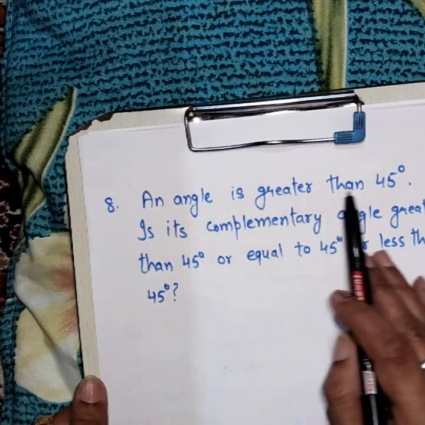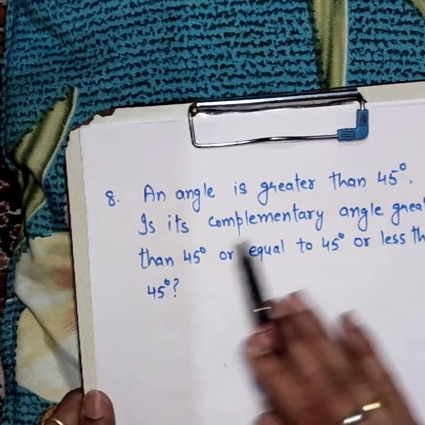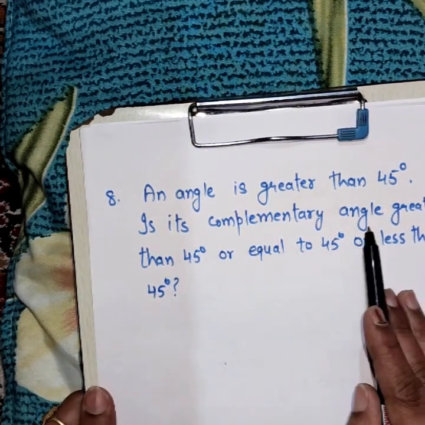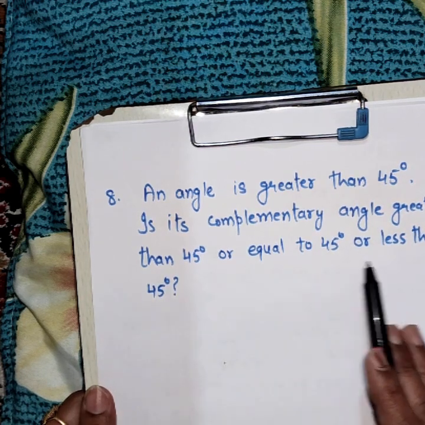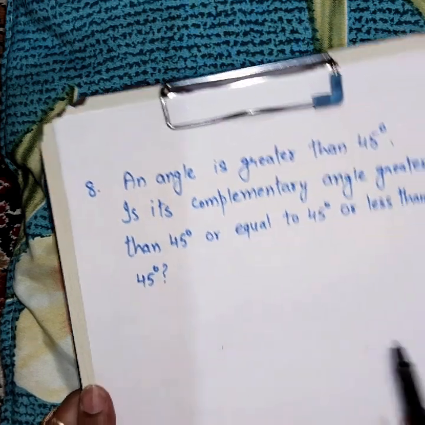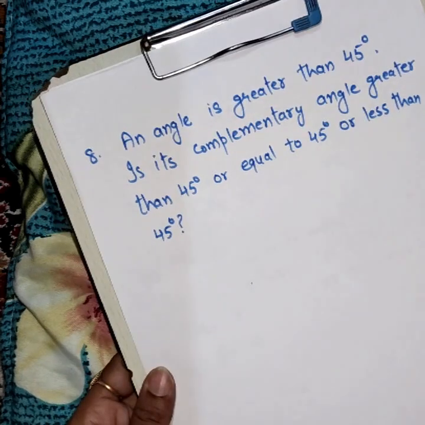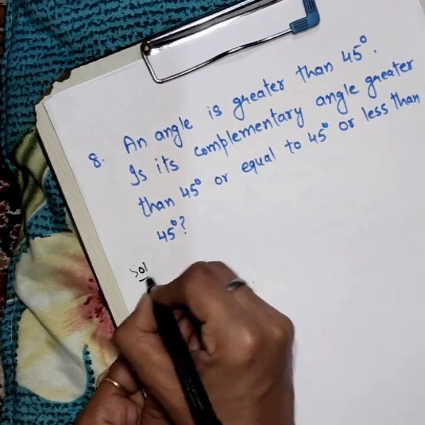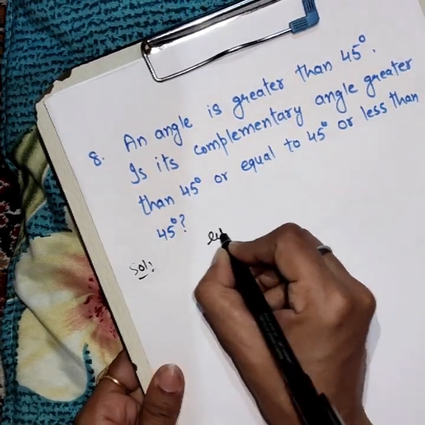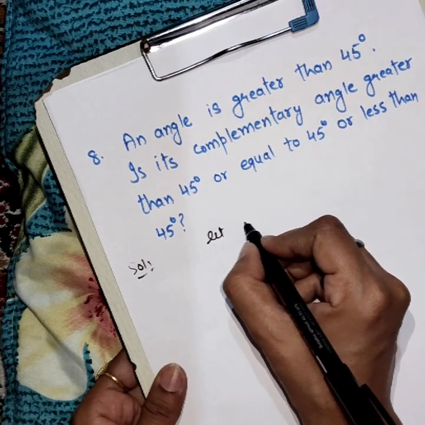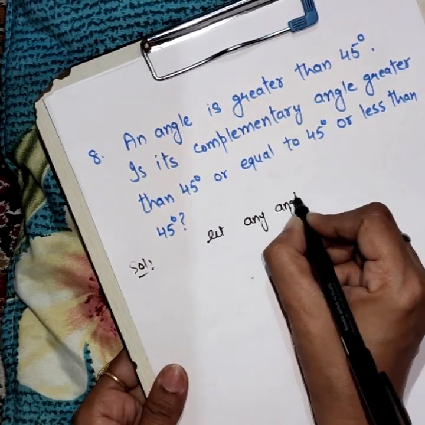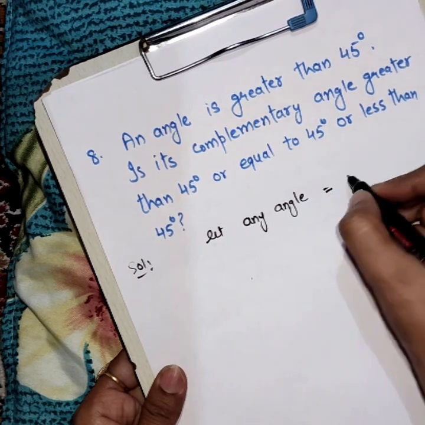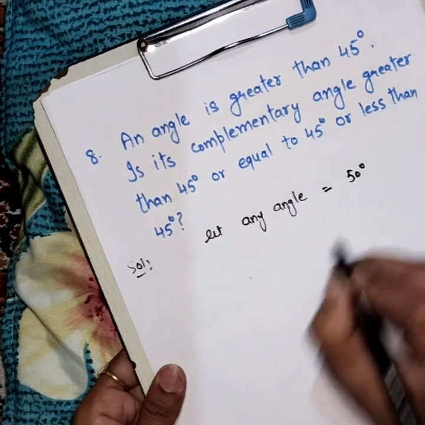Question is, an angle is greater than 45 degrees. Is its complementary angle greater than 45, or equal to 45, or less than 45 degrees? Let us do it by an example. Let any angle which is greater than 45 be equal to 50 degrees.